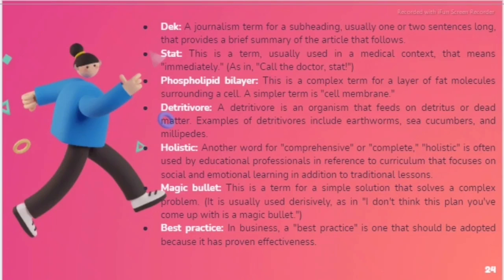Holistic. Another word for comprehensive or complete, holistic is often used by educational professionals in reference to curriculum that focuses on social and emotional learning in addition to traditional lessons. Magic bullet. This is a term for a simple solution that solves a complex problem. It is usually used derisively, as in, I don't think this plan you've come up with is a magic bullet. Lastly, best practice. In business, a best practice is one that should be adopted because it has proven effectiveness.